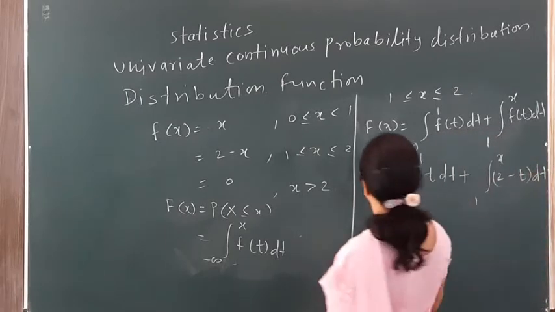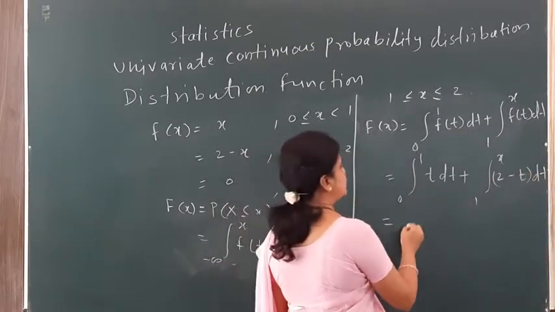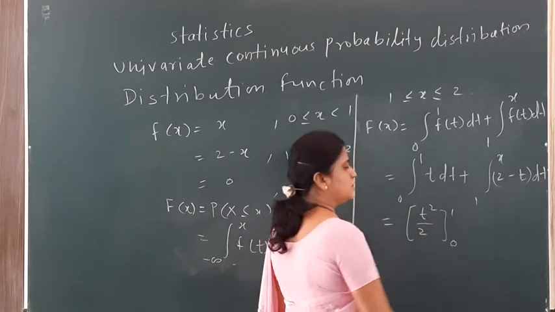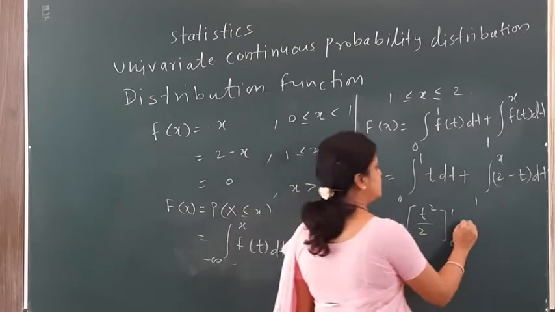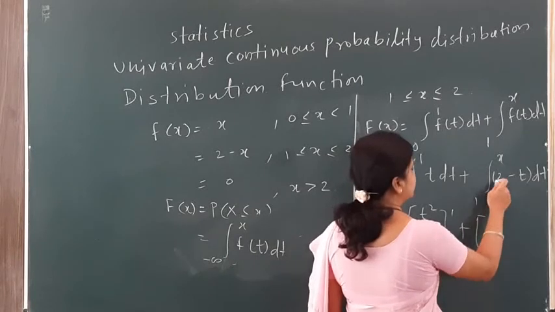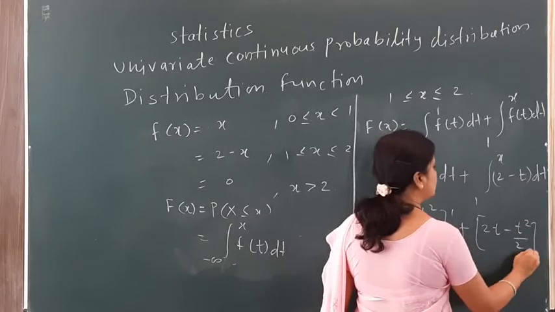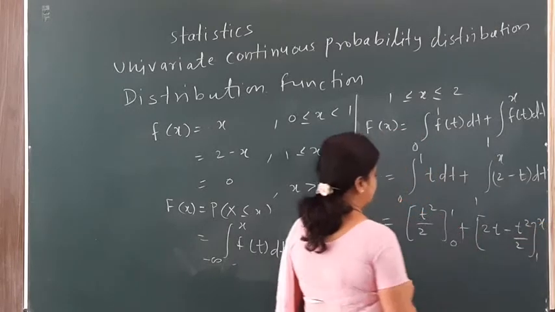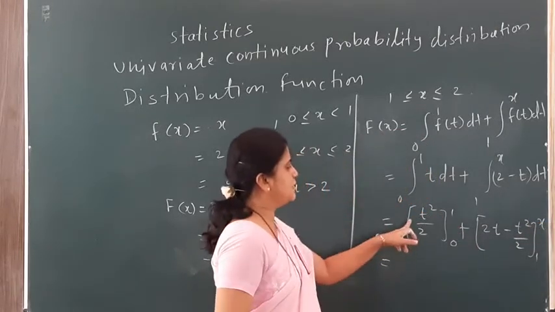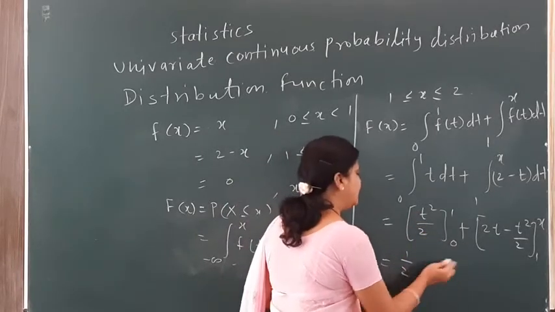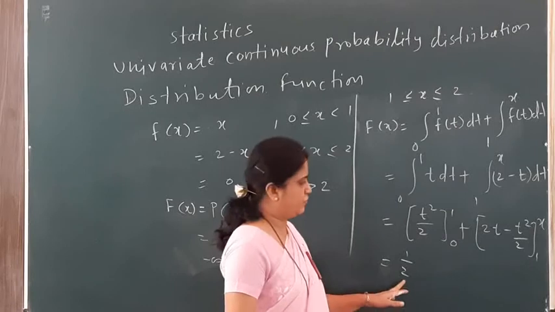With the usual integration we have the answer as t square by 2 for the range 0 to 1, plus 2t minus t square by 2 from 1 to x. Now I can put the values: t square as 1 gives me half, and if I put 0 it doesn't affect my equation.